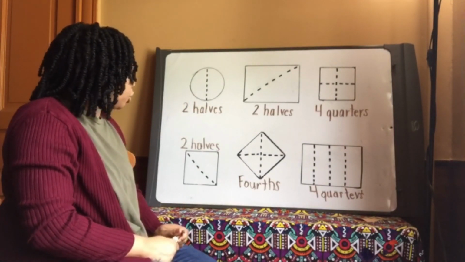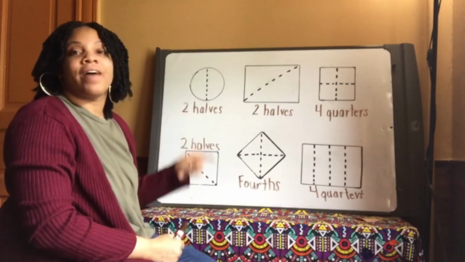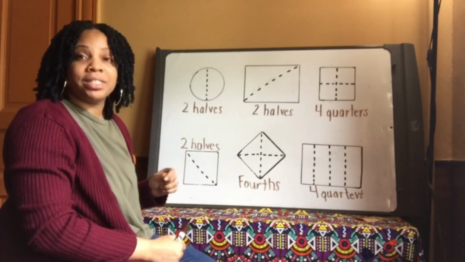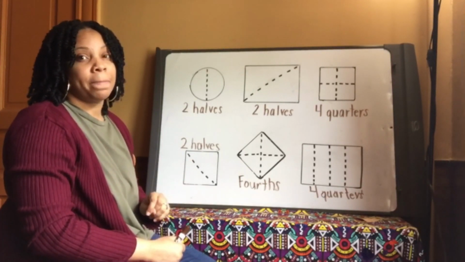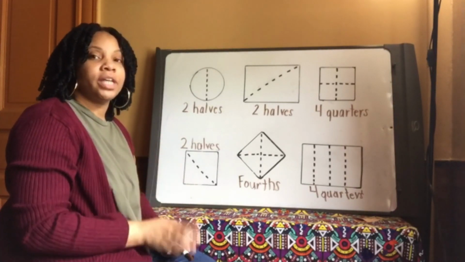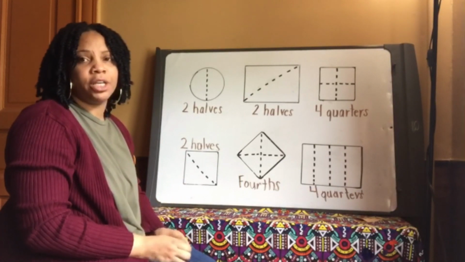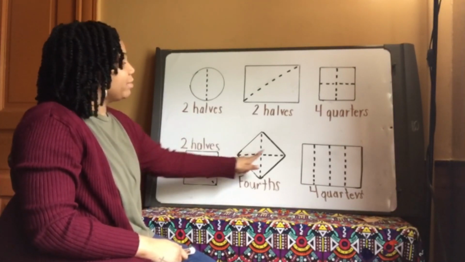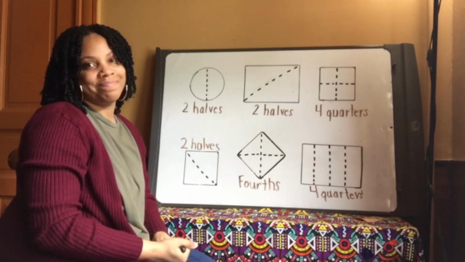All right, now that we have determined whether it was divided into halves or into 4 quarters, I want to show you how to represent 1/2 or how to represent 1/4. Yabo? And we're going to do that by shading in one part of each shape. So I want you to pause this video. And if you don't have these shapes in your notes, I want you to draw these shapes now. Make sure that you include where we divided each shape, because we're going to learn how to represent 1/2 and 1/4. See you in a bit.